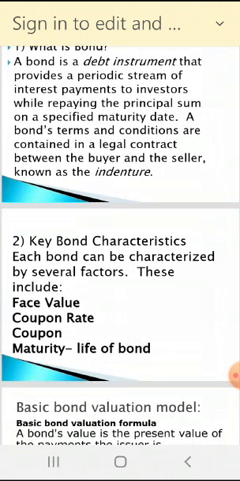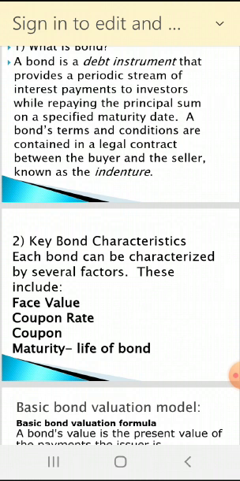Face value of the bond, 1,000 rupees or 500 or 100, whatever it may be, face value or par value is given. Then second is the coupon rate. Coupon rate means what? Interest rate. Don't be confused with the word coupon. Coupon rate means interest rate. In the last example, the coupon rate was 12%, right?